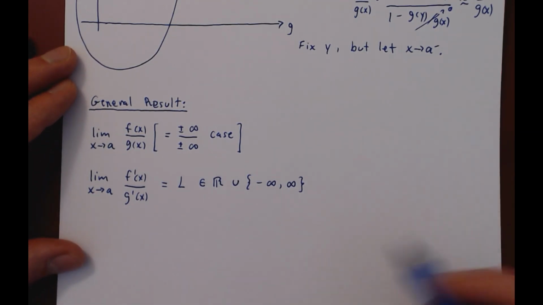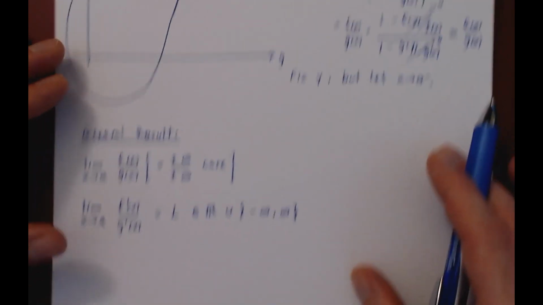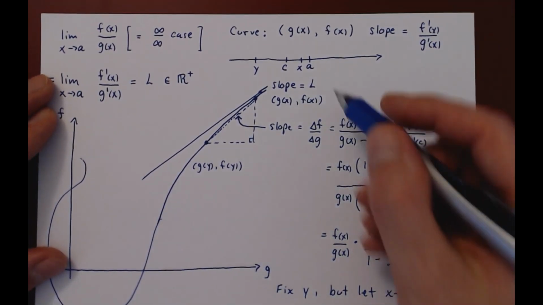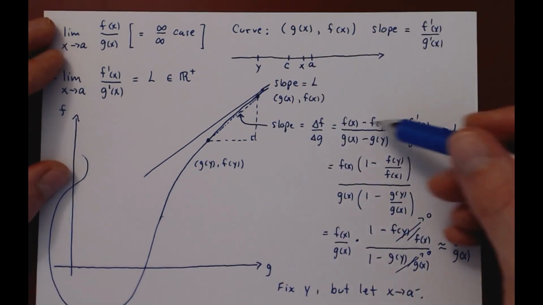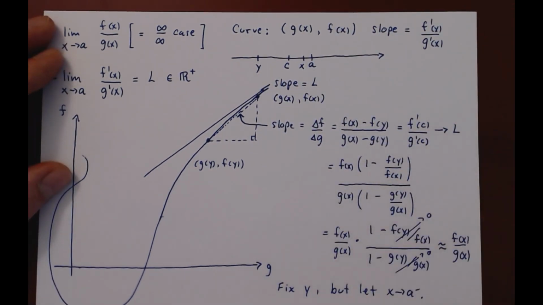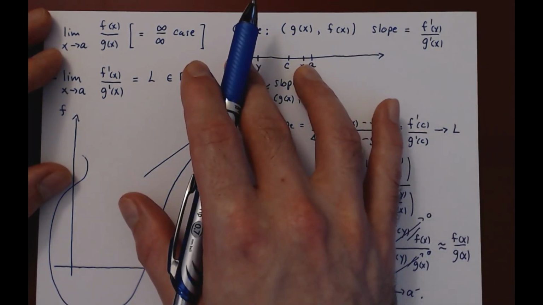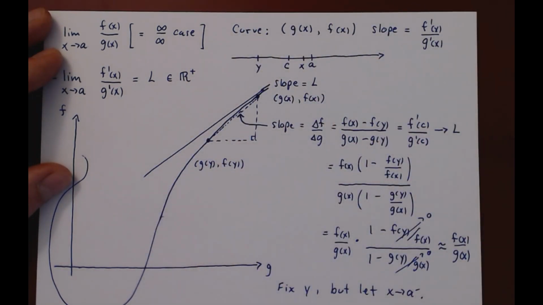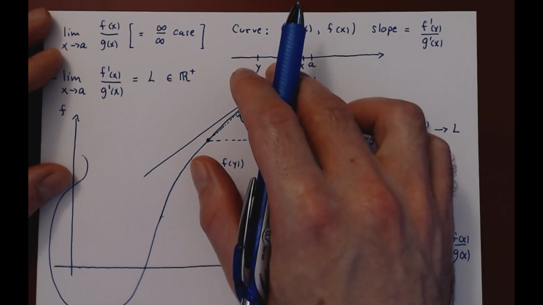And finally, if you ask yourself, well, what is A allowed to be? Well, in our initial argument, A could obviously be any real number, positive or negative, but the argument works just the same if A was positive or negative infinity. Right? If A was positive infinity, it would mean y and x go further and further to the right. Since C is between both, C also moves further and further to the right.